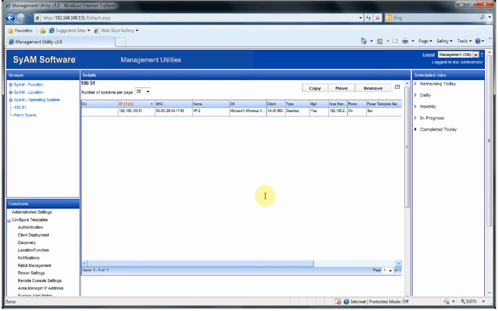We'll use the management utility to load an executable file onto client machines and to set up a desktop icon to run the executable. Just for our example here, we're going to use Notepad. Creating the desktop icon is done by a Visual Basic script.